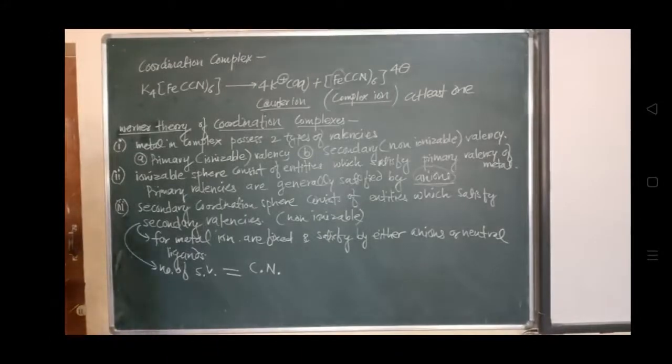Okay, so these are few postulates. Last one, that we will write here. Then we'll see the summary of it. So secondary valencies have a fixed spatial arrangement.